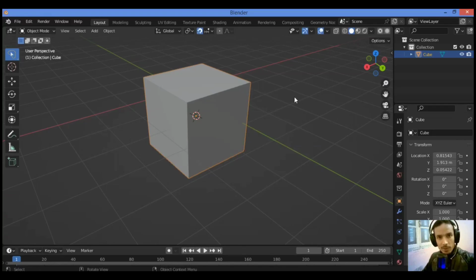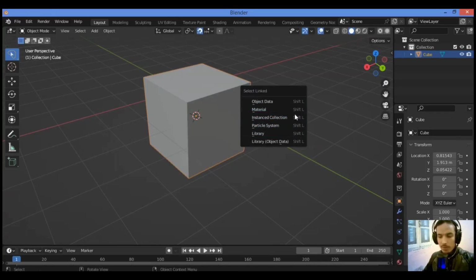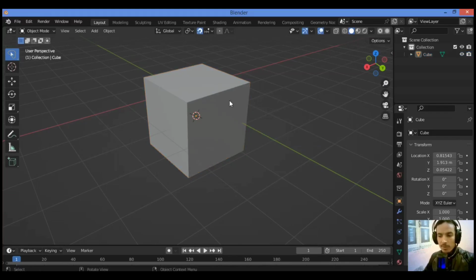Also, we have Shift L. What can this shortcut do? Shift L is gonna be showing the select linked. As shown here, we have shortcut Shift L shown here. As you know, the shortcut A is gonna be selecting everything. Hit A, it's gonna be selecting everything in the scene.